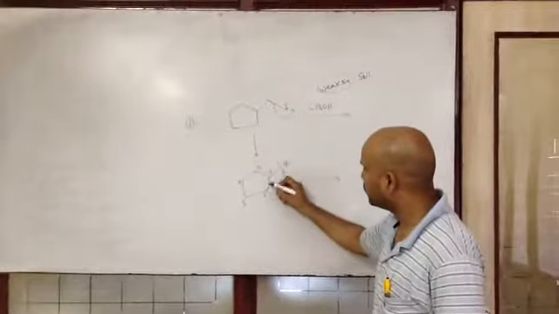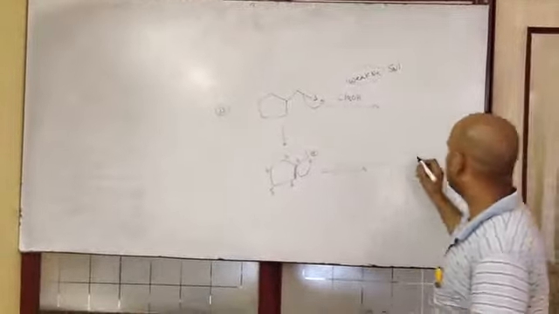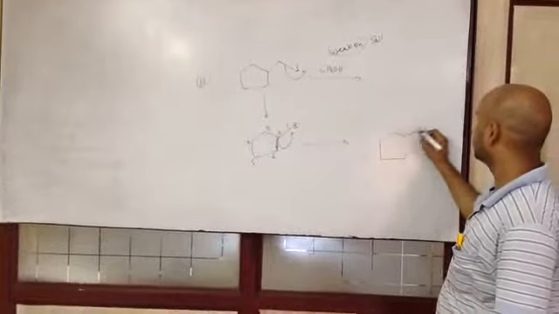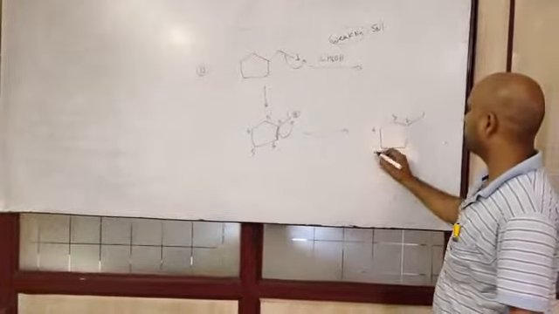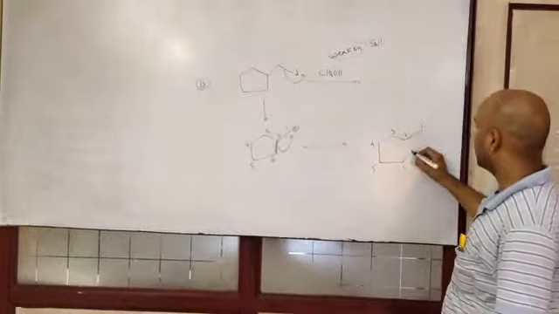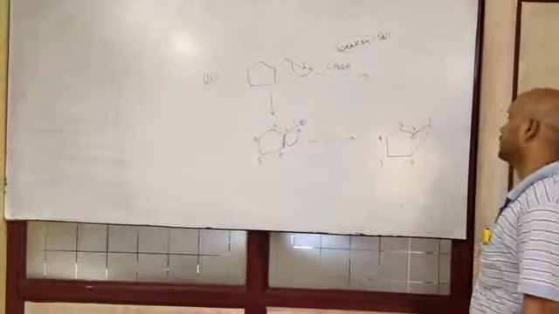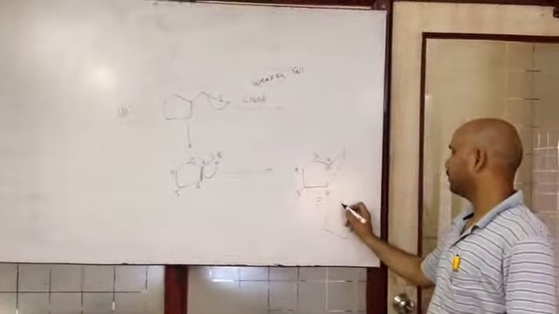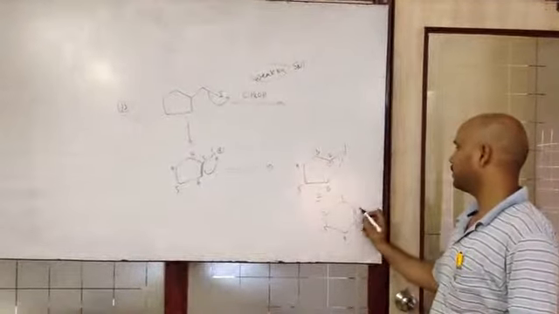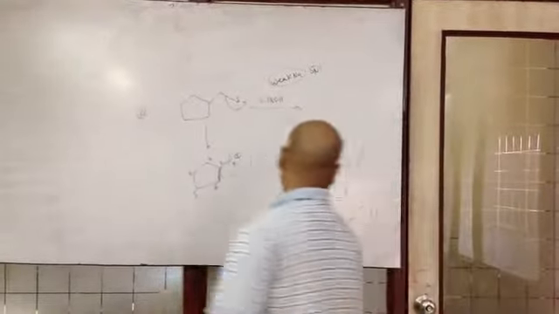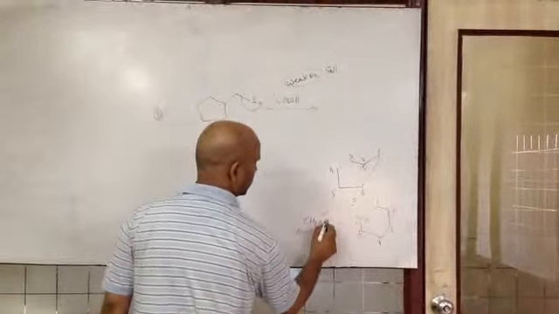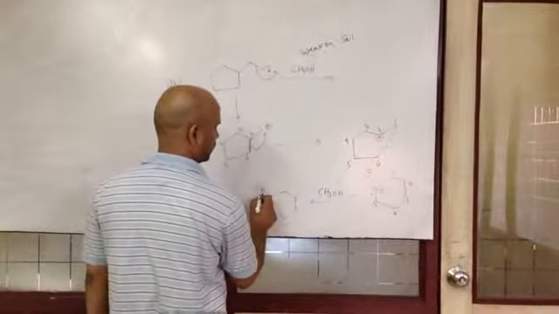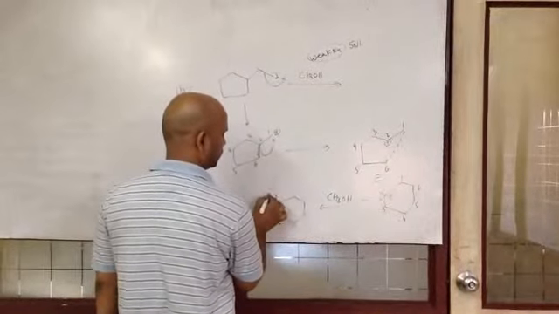Therefore, during rearrangement, this 2,6 bond will become 1, 2, 3, 4, 5, 6. 6 will directly combine with 1 and will have positive charge. You can write this structure as numbering 1, 2, 3, 4, 5, 6. 2 will have positive charge, and this nucleophile CH3OH will combine with this carbon, giving OCH3. This is the final product.